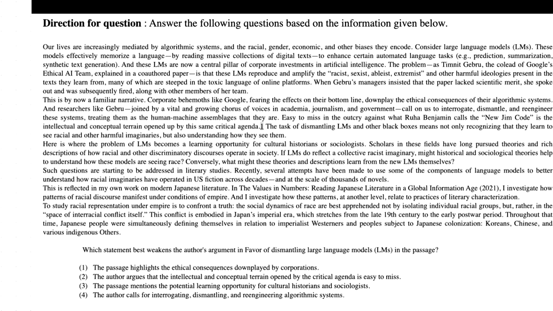So here we have another question from the same text. The direction for the question is: answer the following questions based on the information given below. If we look into this particular passage, it discusses the AI team and LLMs as well, and indicates the problem that Timnit Gebru, the co-lead of Google's ethical AI team, faced.